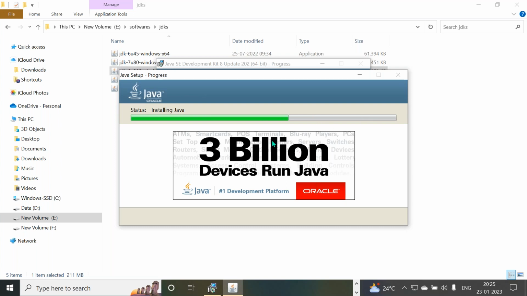Right, sir. Java 8 may take a little bit more time when compared with Java 6 and 7. And one more thing, in the latest versions of Java, they have removed the separate JRE installation. They included the JRE along with the JDK only. So it is not required to install the JRE separately.